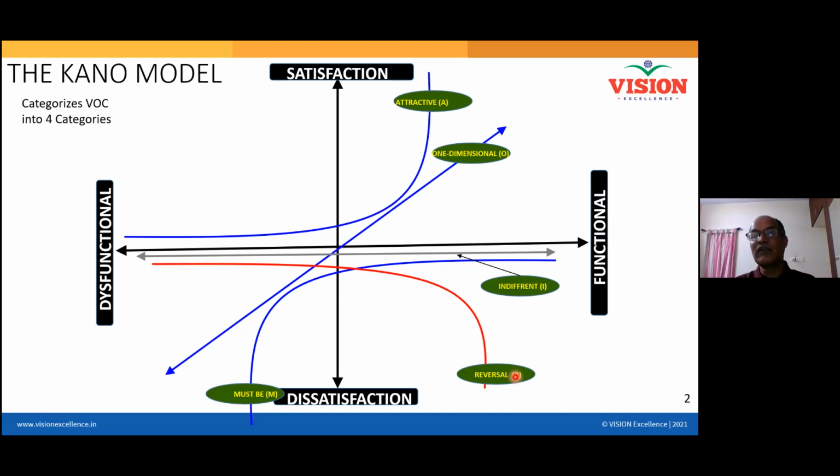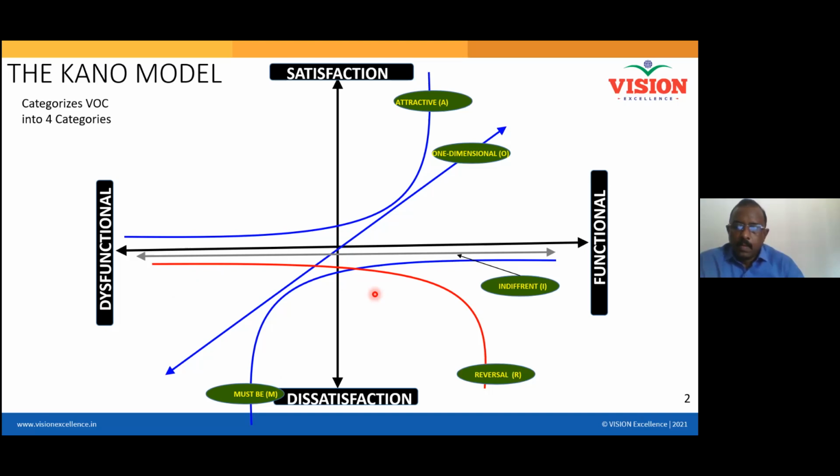But as a new model, when you are thinking, your perception is that all these features will make the customer happy. But actually, what is happening? That kind of feature makes the customer unhappy. In fact, they will be very angry with that kind of feature. Okay, so this is the fifth feature.